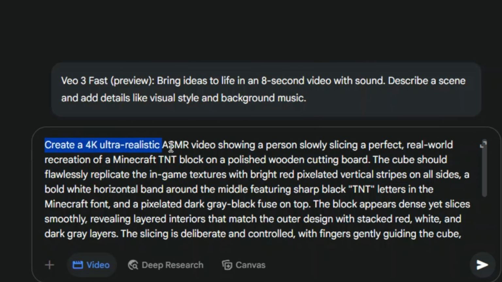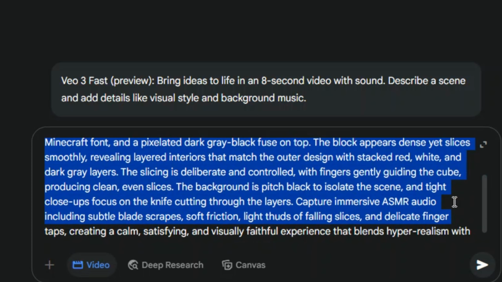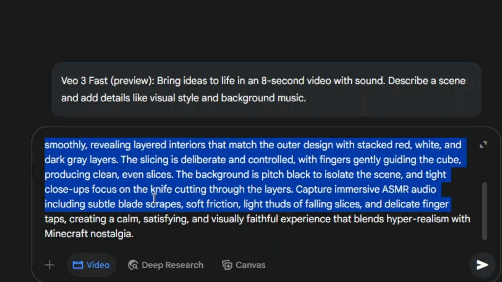Create a 4K ultra-realistic ASMR video showing a person slowly slicing a perfect, real-world recreation of a Minecraft TNT block on a polished wooden cutting board. The cube should flawlessly replicate the in-game textures with bright red pixelated vertical stripes on all sides, a bold white horizontal band around the middle featuring sharp black TNT letters in the Minecraft font, and a pixelated dark gray-black fuse on top. The block appears dense yet slices smoothly, revealing layered interiors that match the outer design with stacked red, white, and dark gray layers.